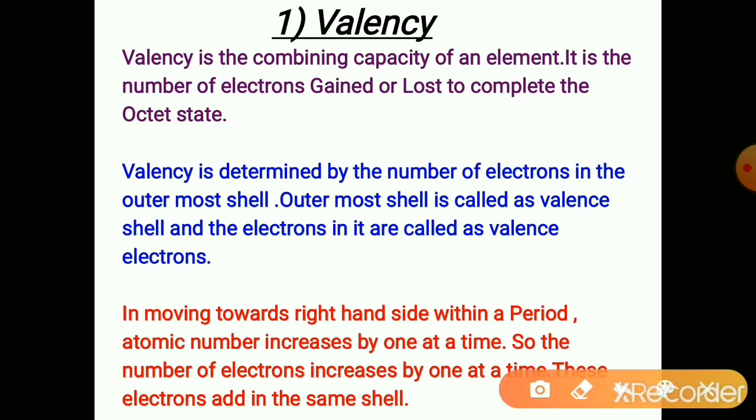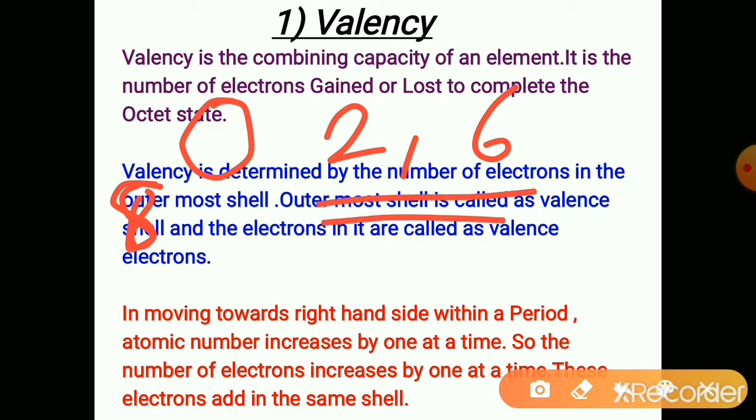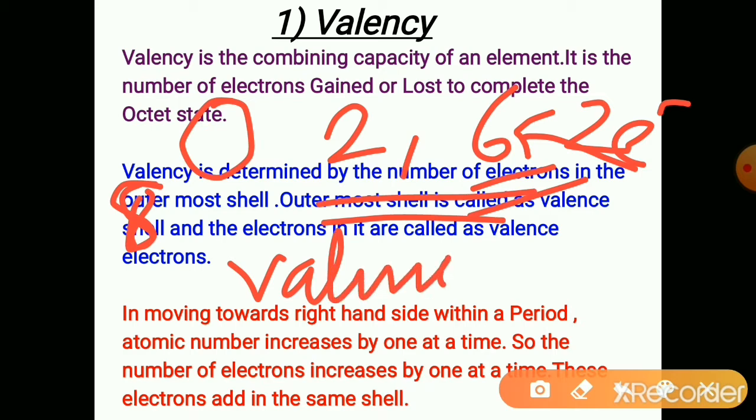Then another element is oxygen. Atomic number 8. So the electronic configuration is 2, 6. There are 6 valence electrons. So for oxygen it is easy to gain 2 electrons. So its valency is 2. Oxygen valency is 2.